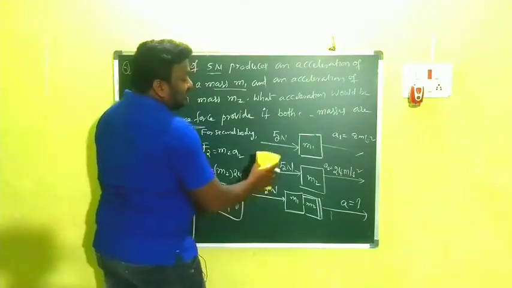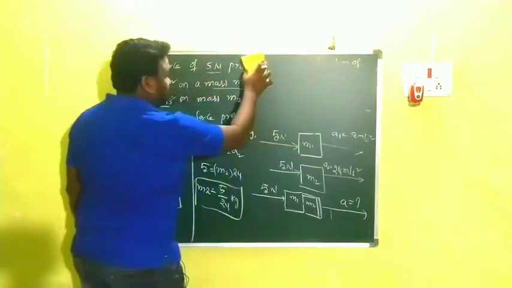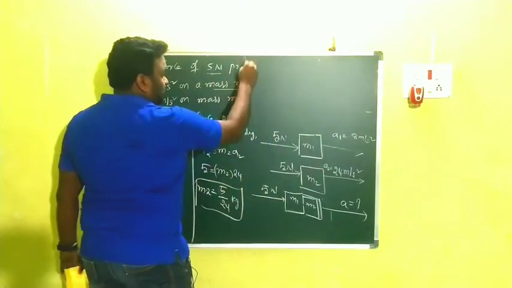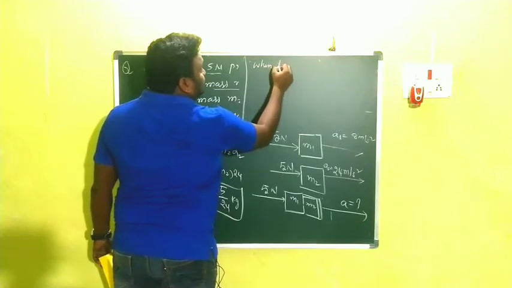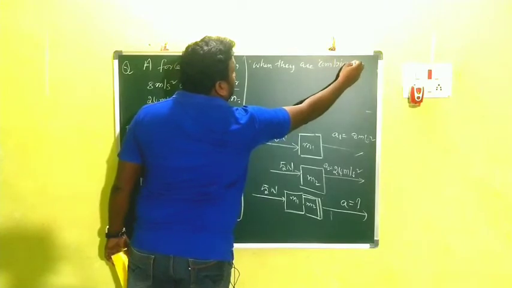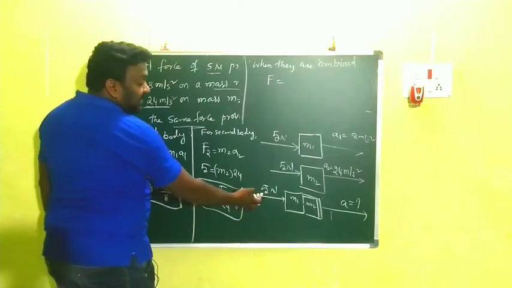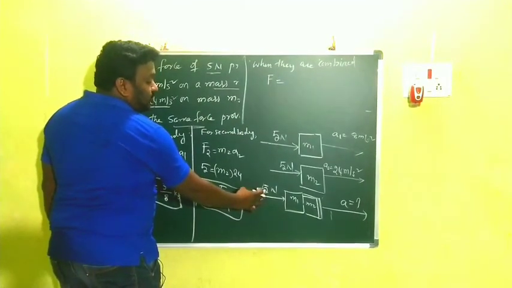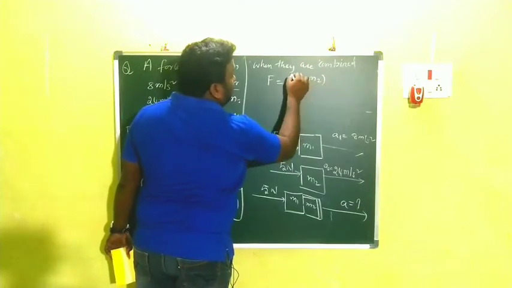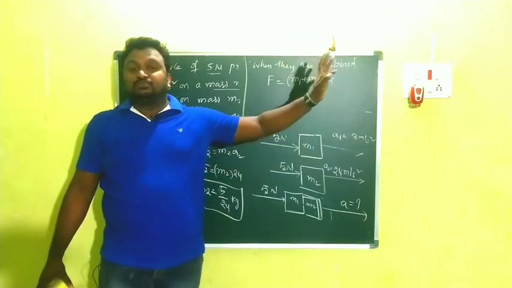what is the total mass? m1 plus m2. What is the total mass? m1 plus m2. So here, when they are combined, F is equal to, how much force is applied? 5 newtons. So when they are combined, F is equal to m1 plus m2 into a. Clear children? F is equal to m1 plus m2 into a.